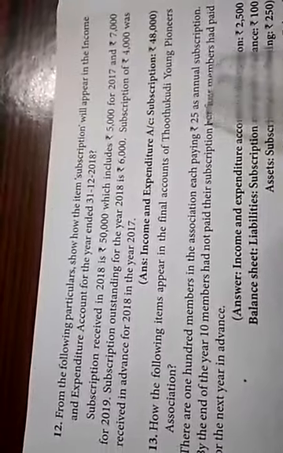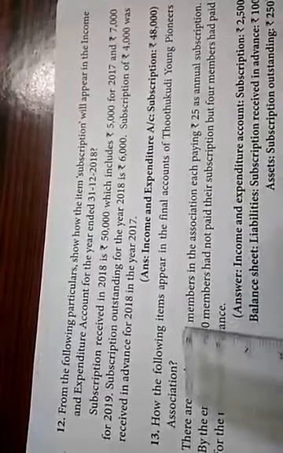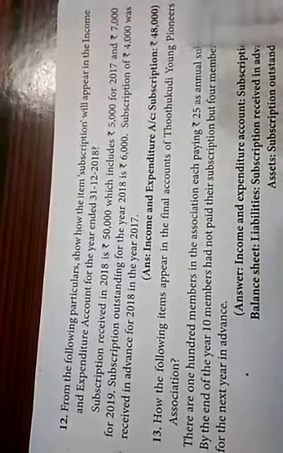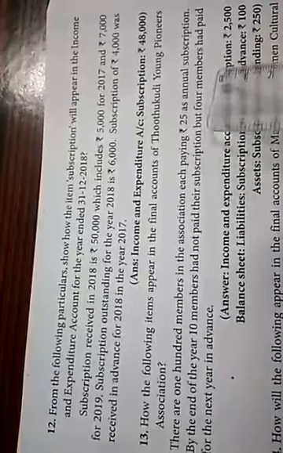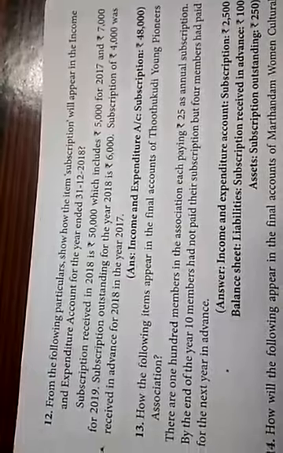Now we start sum number 13. How do the following items appear in the final accounts of Thoothukudi Young Pioneers Association? There are 100 members in the association, each paying rupees 25 as annual subscription. How much subscription? 100 members, 25 rupees each, 100 into 25, 2,500 for this year's subscription. By the end of the year, 10 members had not paid their subscription, but 4 members paid for the next year in advance.